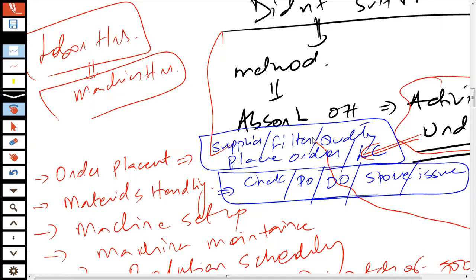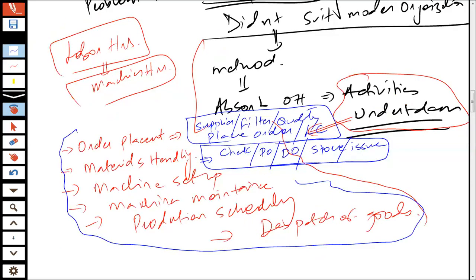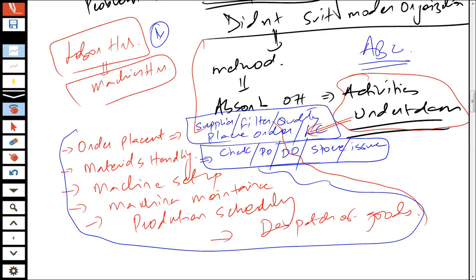So when we talk about the multiple activities which are undertaken in order to manufacture the product, you can now understand that these are the multiple activities being undertaken. And if we allocate the overhead on the basis of labor hours or machine hours, that would be highly inappropriate. So specifically in order to overcome this issue, activity-based costing was introduced.